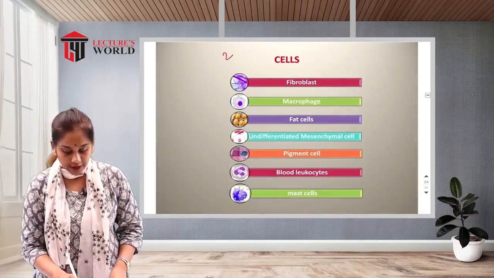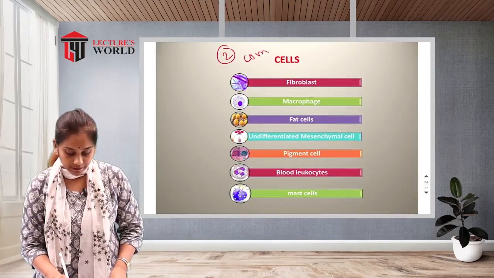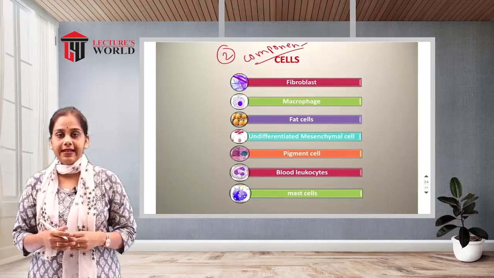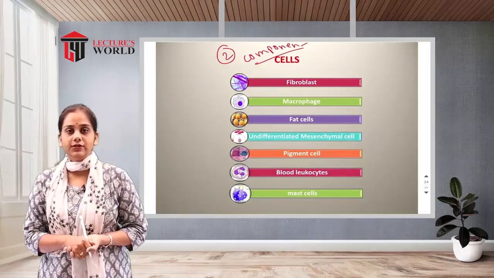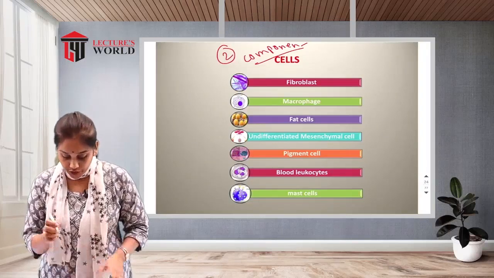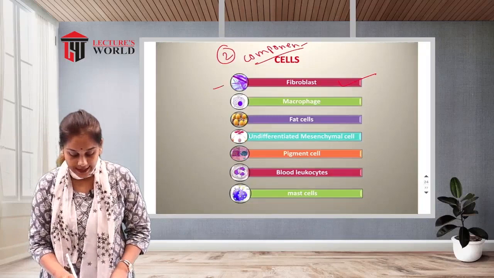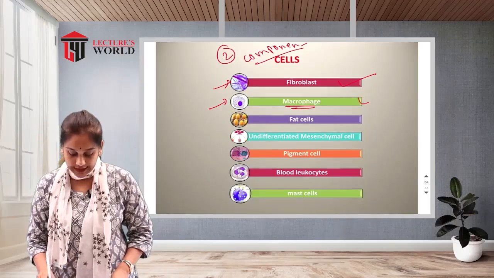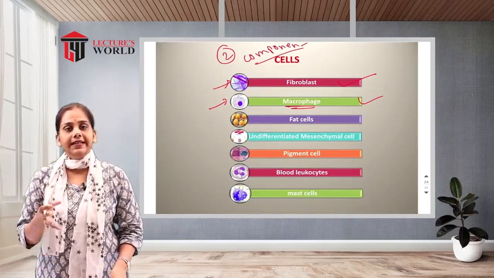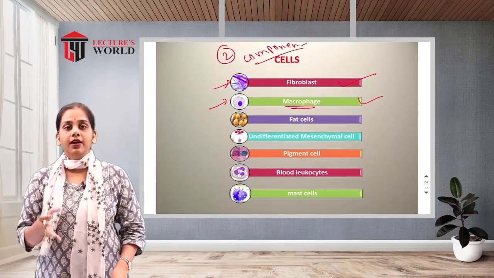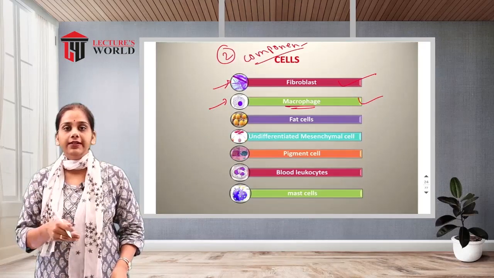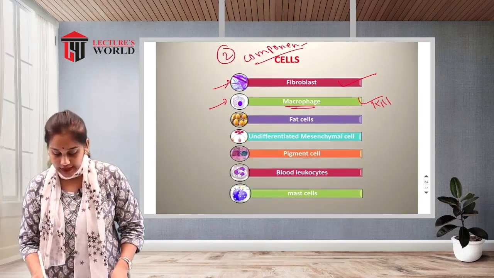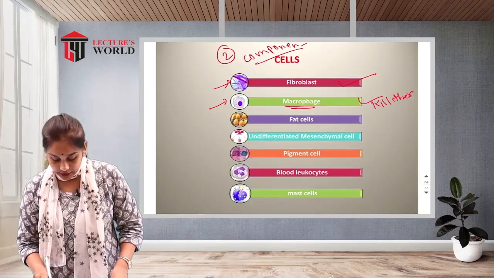Now the second important component is the cells. After fibers, there are cells and ground substance. Which cells are located in the connective tissue? The first one is the fibroblast. See, this is an example figure of the fibroblast. Then macrophages. They help kill bacteria, viruses or any pathogenic organism that enters the tissue. What is the basic function of the macrophages? To kill pathogenic organisms.